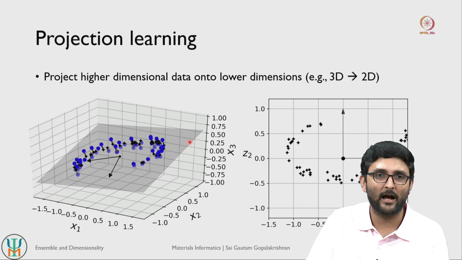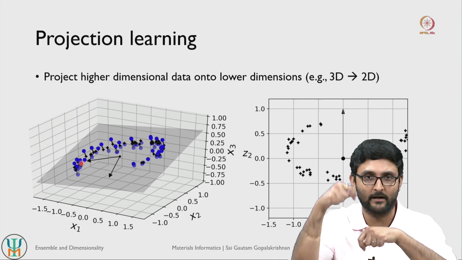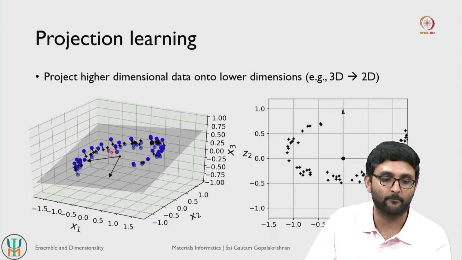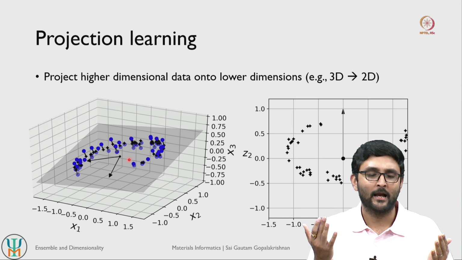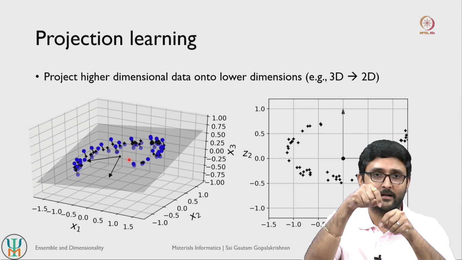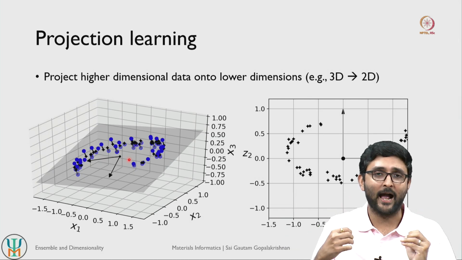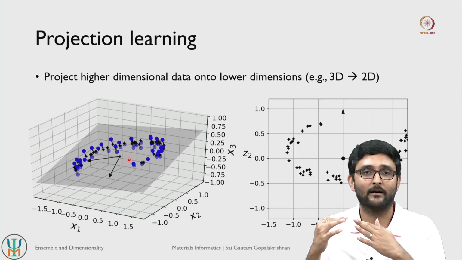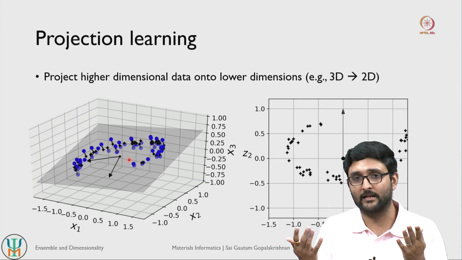Now, I can try to draw a hyperplane, right, such that I ensure that no two data points are directly on top of each other when I do projections. So, I will draw a 2-dimensional plane here, and I will take projections of individual data points on the plane, indicated by the black arrows here. If I manage to draw a plane where data points are not directly on top of each other, then I have created a low dimensional representation of the data points that is still reasonably good enough for me to do either classification or regression tasks, right.